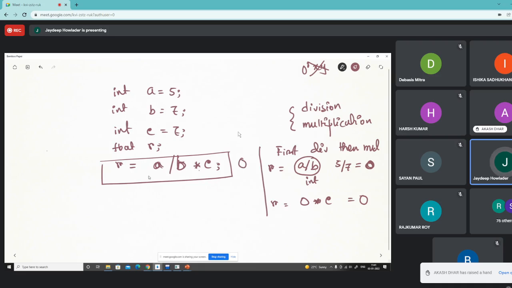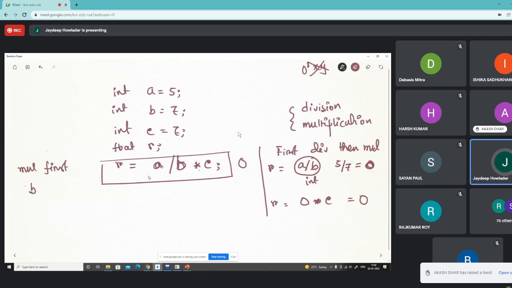Okay. Otherwise, if the compiler performs the multiplication first, then the division, then we have a different result. Okay. So how much will it be? a divided by b into c.